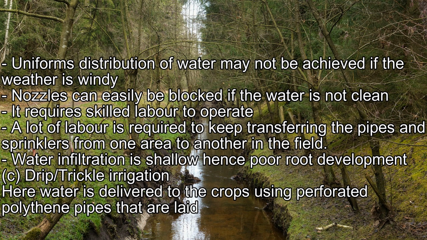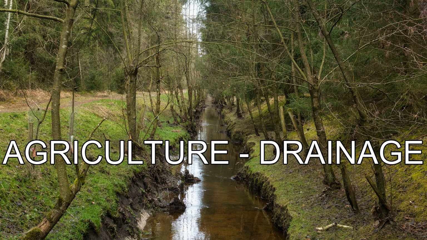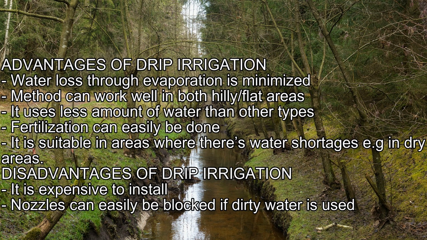Drip or trickle irrigation. Here water is delivered to the crops using perforated polythene pipes that are laid on the ground. Advantages of drip irrigation. Water loss through evaporation is minimized. The method can work well in both hilly and flat areas.